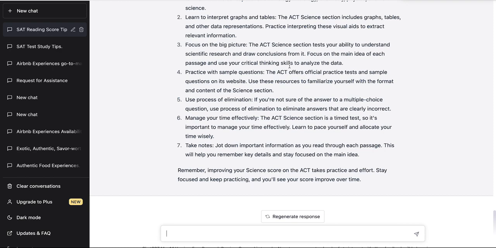Number 7 says take notes. Yes, jot down important information as you read through each passage. This will help you remember key details and stay focused on the main idea. And then if you need to go back into the passage to extract some information to answer a question, by jotting down notes, you can go to that specific section so that you don't spend time rereading the passage to find the information you're being asked. So these are some of the pointers that ChatGPT has given us in terms of passing the SAT and then the ACT exam.